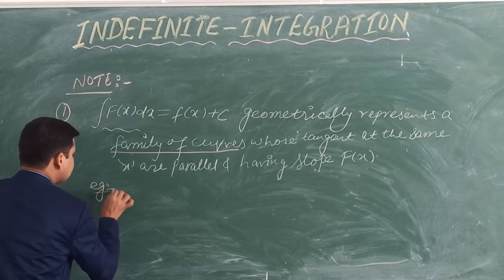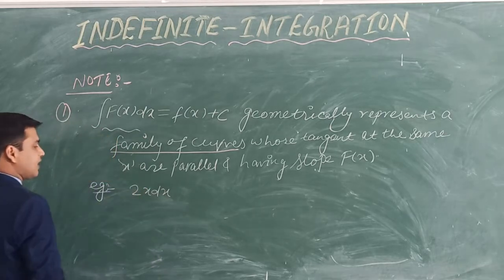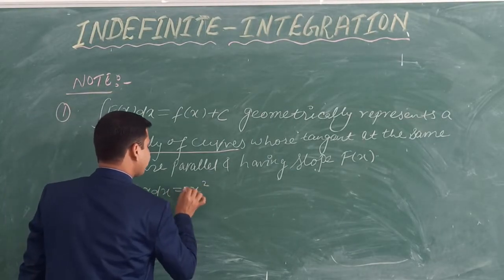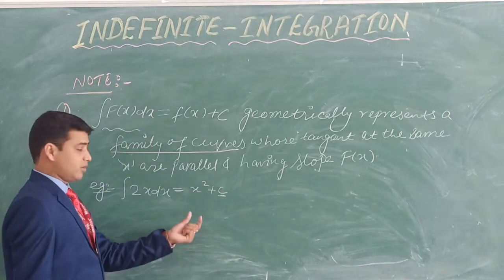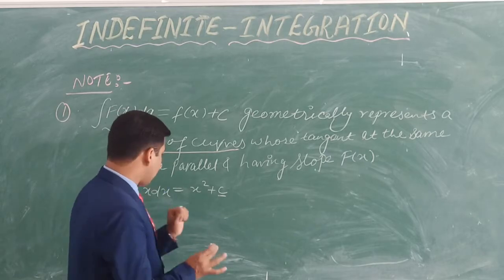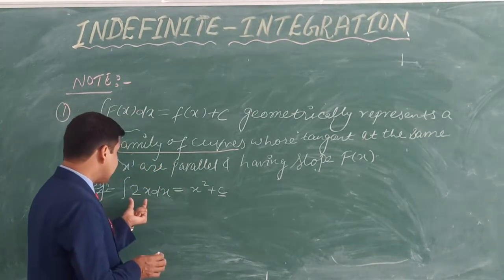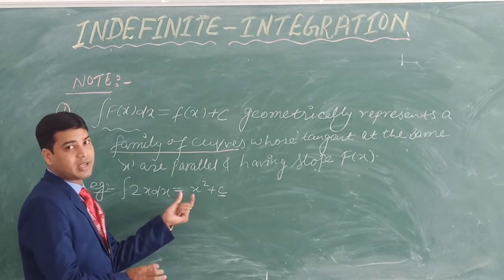Now see this here. What is the integration of 2x dx? Integration of 2x dx is, we know, x square plus c. This c is very, very important to write here. Why? You can't just say x square, because this c can take different values. How? I am going to explain. If I ask you what is the graph of the integration of 2x dx, you can't say x square.